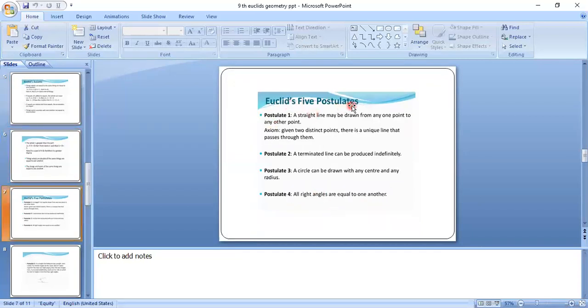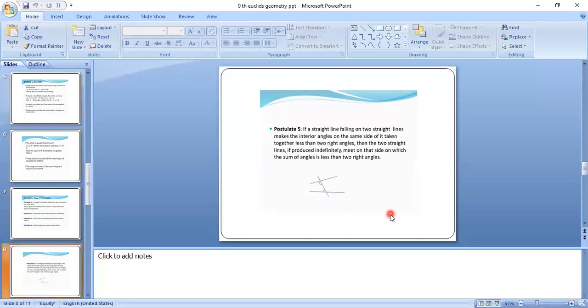And Euclid's 5 postulates. Postulate 1: a straight line may be drawn from any one point to any other point. Axiom: given two distinct points, there is a unique line that passes through them. And postulate 2: a terminated line can be produced indefinitely. And postulate 3: a circle can be drawn with any center and any radius. Postulate 4: all right angles are equal to one another.